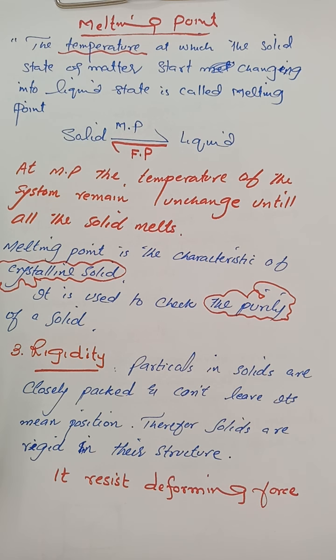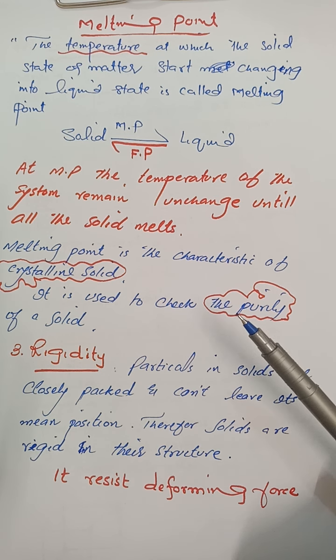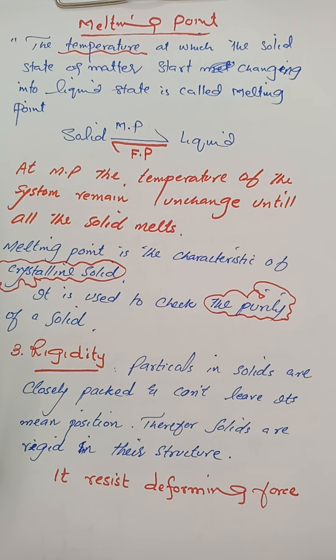Remember that the melting point of a solid tells us about its purity. If a solid is absolutely pure, then it will have a fixed melting point, which has been given in the literature. Otherwise, if a solid is impure, its melting point will be lower than that given in the literature.